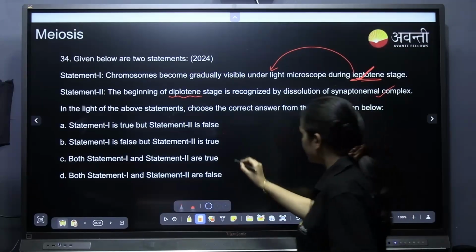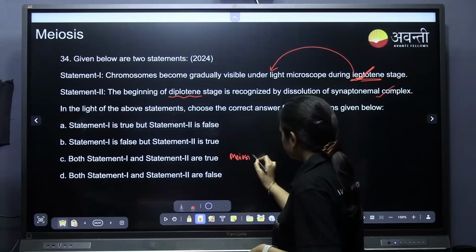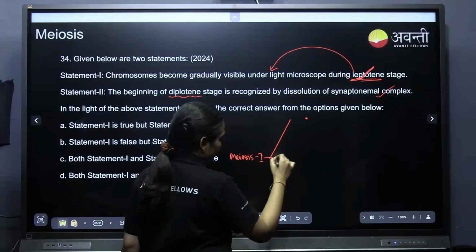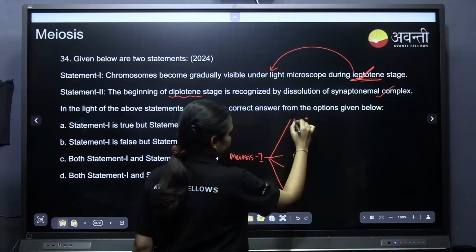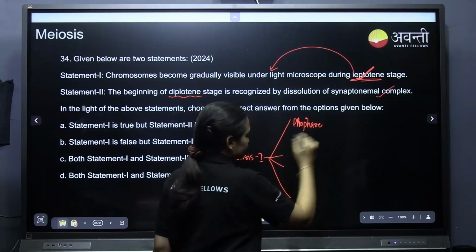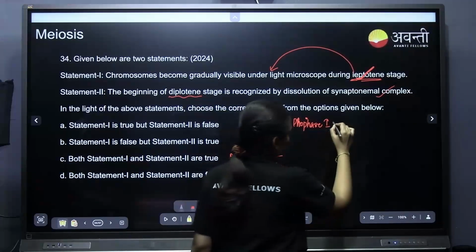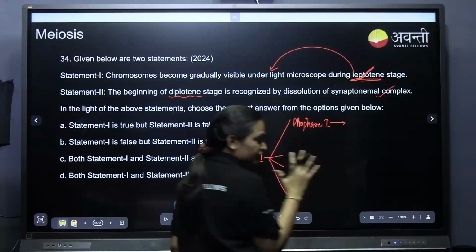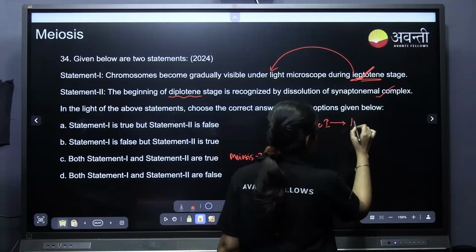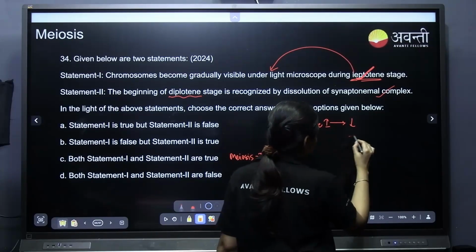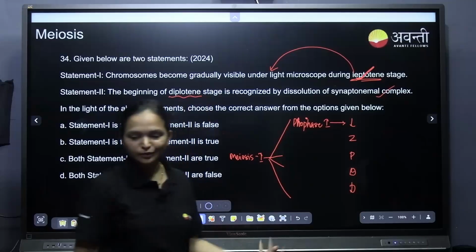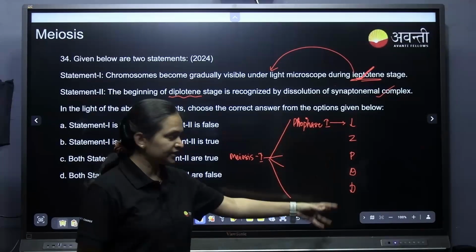In meiosis 1, it is divided into prophase, metaphase, anaphase and telophase. The prophase is prophase 1 especially. What is it divided into? It is divided into 5 sub phases. What are those sub phases? We'll remember it as "Lata Zara Pani De Do". This is a mnemonic, and that is the sequence.